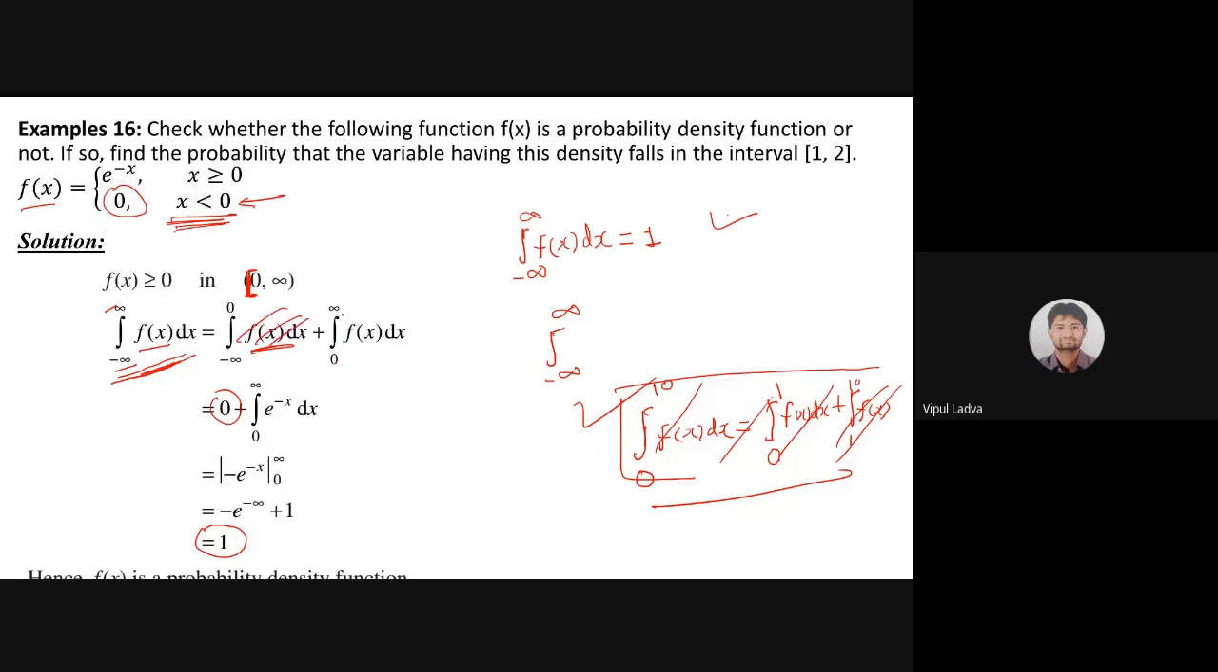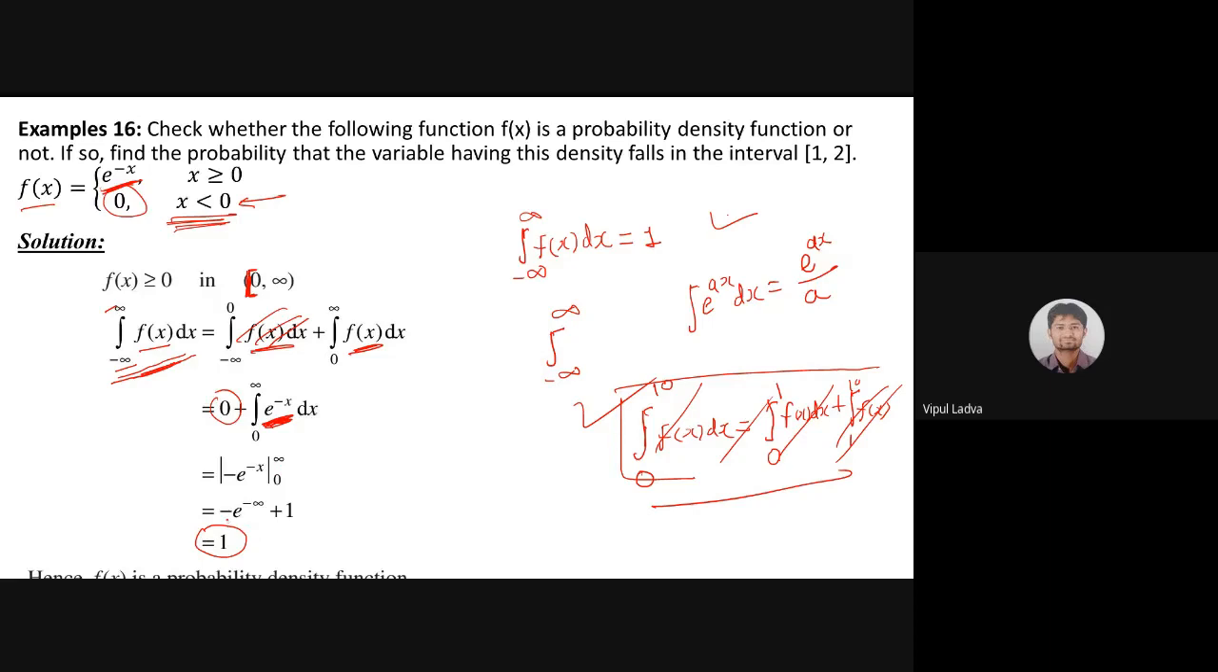And 0 to infinite for the positive range, f of x is having output e raised to minus x. So I'm replacing that e raised to minus x, and we are good with the integration. Integration of e raised to ax dx is nothing but e raised to ax divided by a, is it? So e raised to minus x will be e raised to minus x divided by minus 1. That minus is here, and limit 0 to infinite.